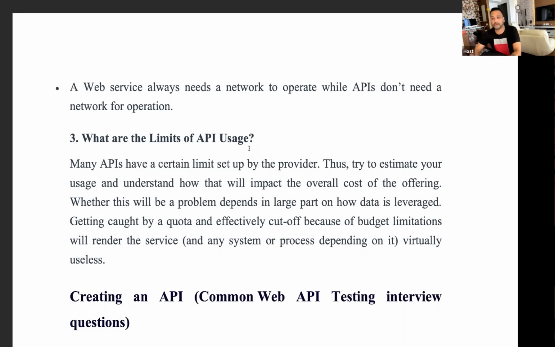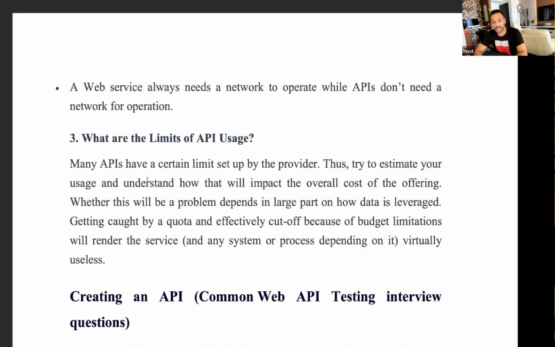It depends on the provider. Let's say you want to access crypto APIs, or share market APIs, or get the financial data of any specific company, like the Zerodha API and all these APIs that you are calling. So let's say 60 calls per minute or 100 calls per minute you can make. So they will restrict you. On top of that, you have to pay for it. So these are the limitations of API usage I'm talking about. I'm not talking about API limitations, I'm talking about usage of APIs, right?